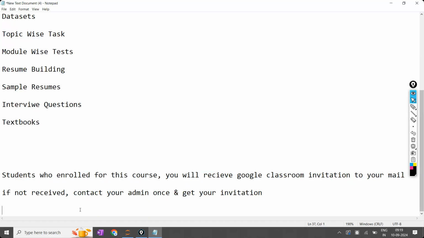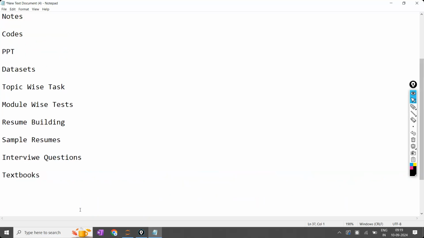Second point: in that, none of the material can be downloaded other than the data sets. Any PDFs, coding part, whatever I share, none of it can be downloaded. Only you can access those notes. If you share them with your friend, you cannot share. There is no possibility of download. Are the points clear? Everything is not possible to download except this one; only this has the download facility.